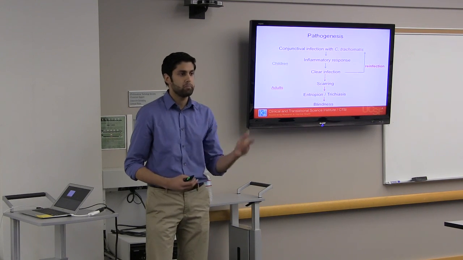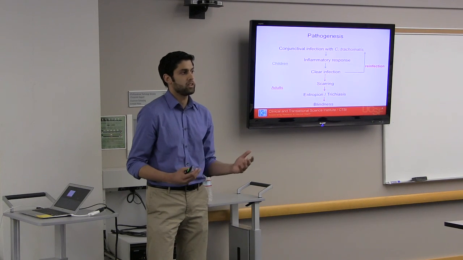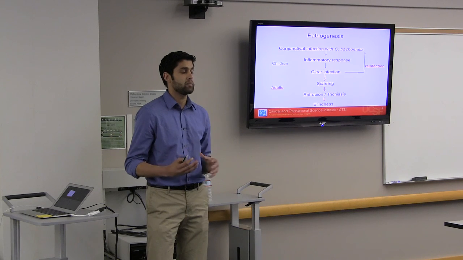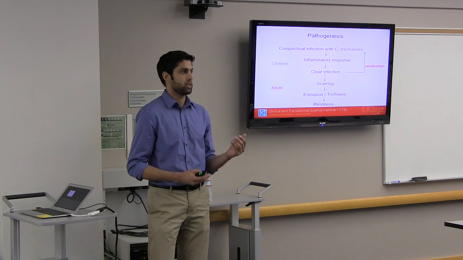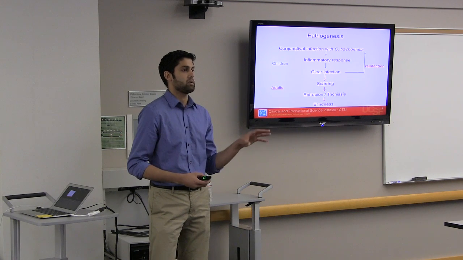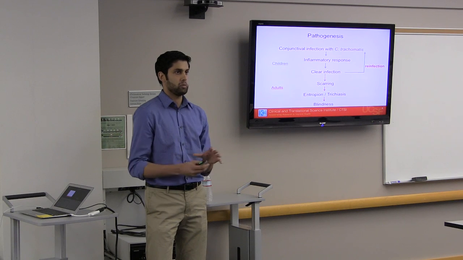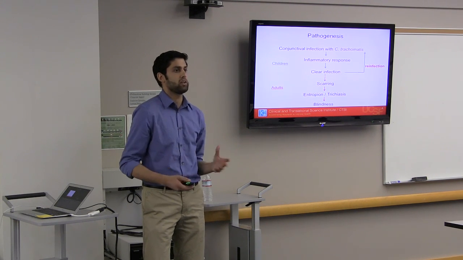So you get repeated bouts of infection and inflammation. Over time, that causes scarring and a series of sequelae that we'll talk about in a little bit with pictures. Those sequelae happen in adults. So just for the basics, infection happens in kids and the sequelae happen in adults.